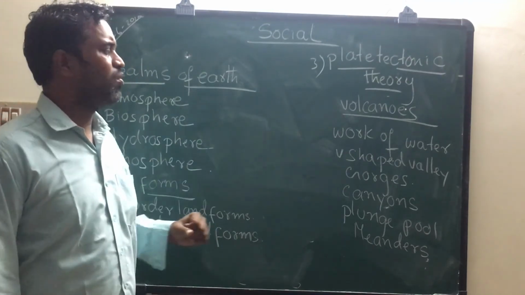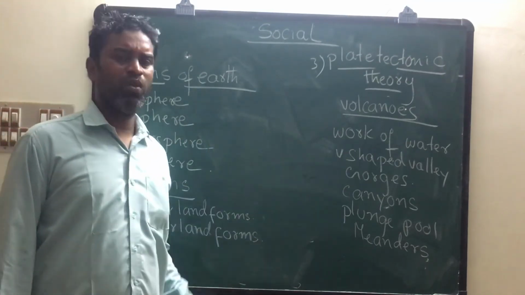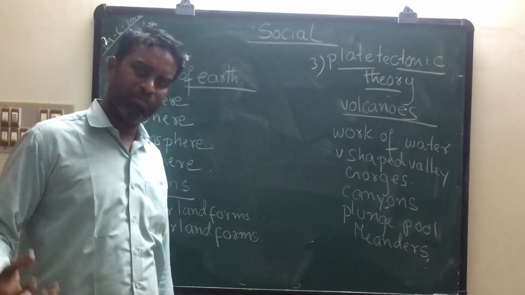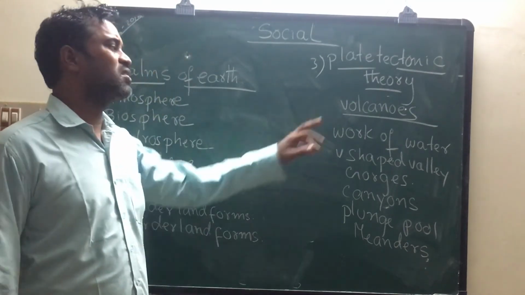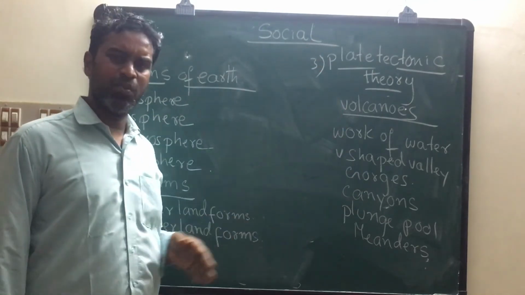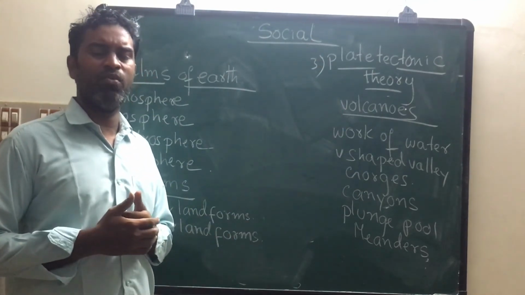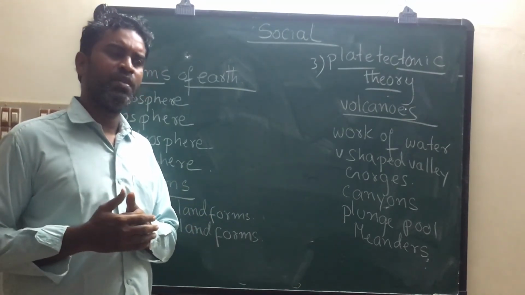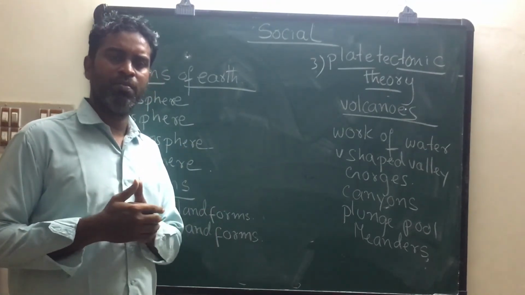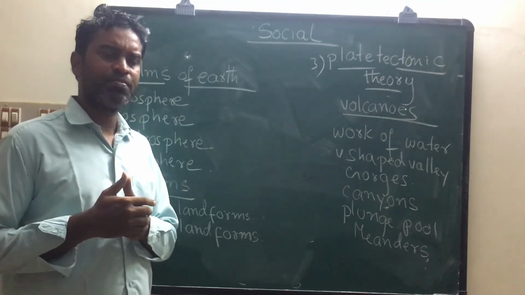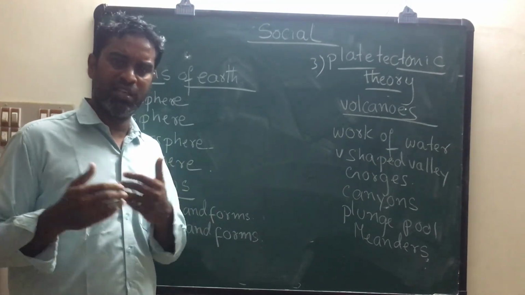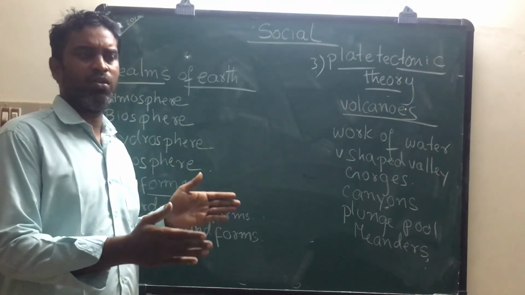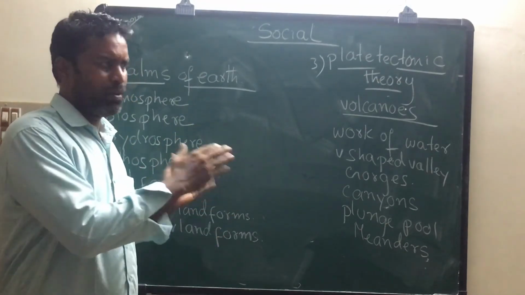Next, students, we are going to discuss volcanoes. Volcano means what? It is an opening from where molten material from inside the earth comes out. This is called a volcano. Later, we discussed the famous volcanoes. Barren Island, located in India. Cotopaxi, Ecuador. Next, Fujiyama in Japan. Kilimanjaro, Tanzania. Mount Pelee in West Indies. Mount Mayon in Philippines. These all are famous volcanoes located in different parts of the world.